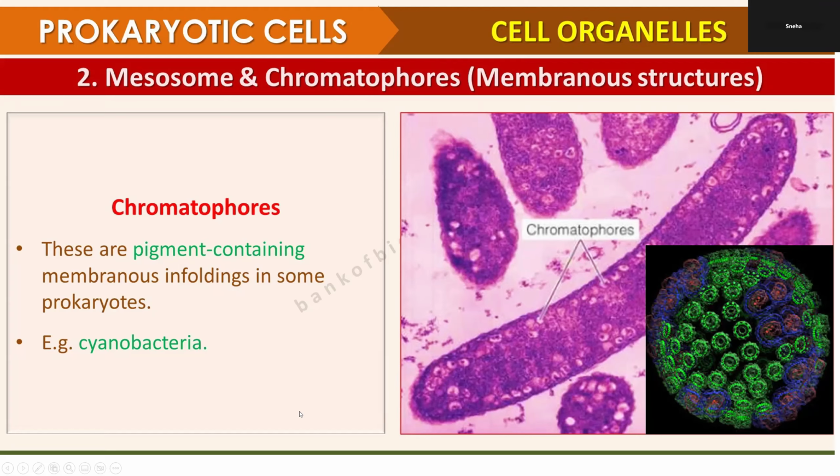It helps in the formation of cell wall, in the division of DNA, in increasing the surface area, respiration and secretion. Okay. Good.